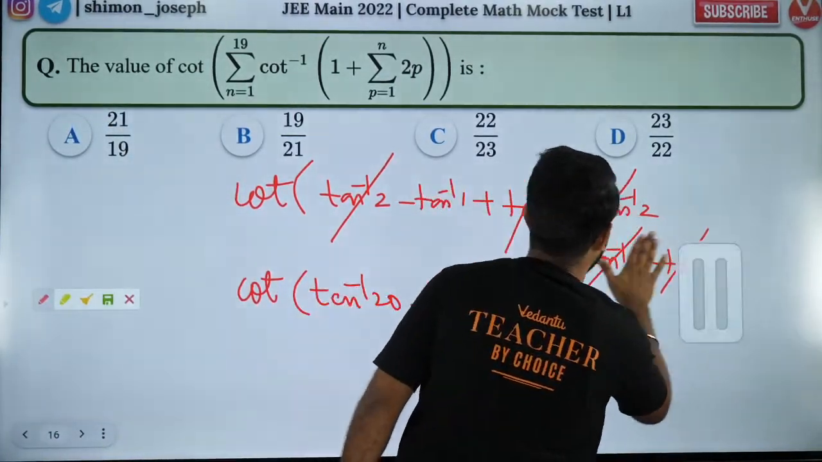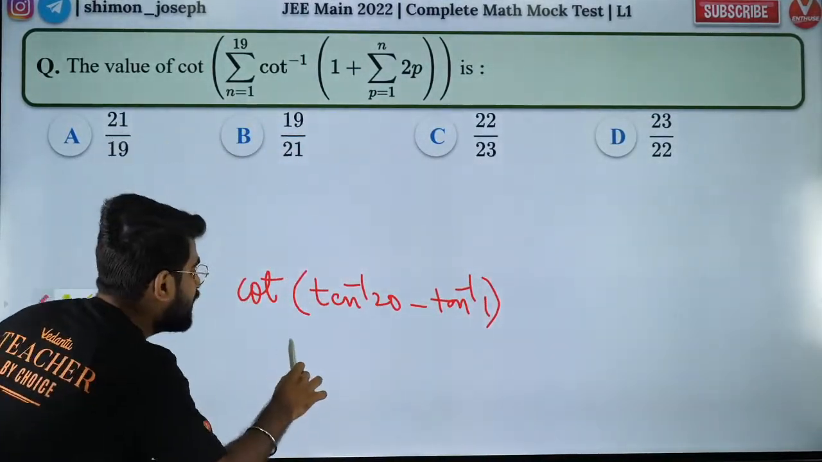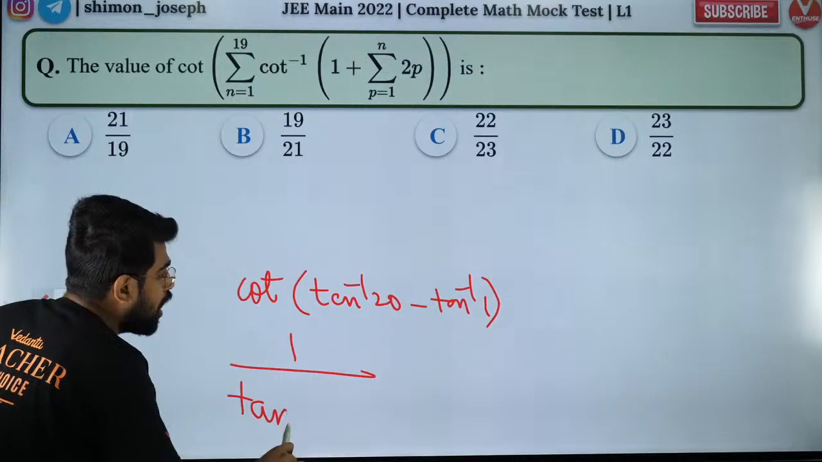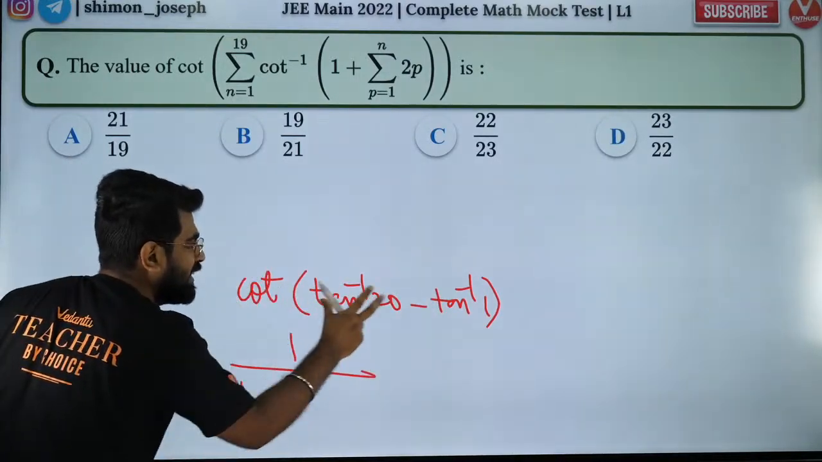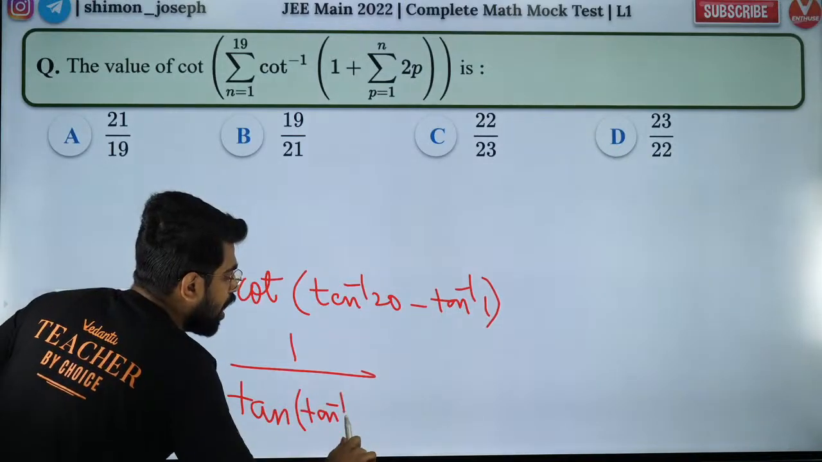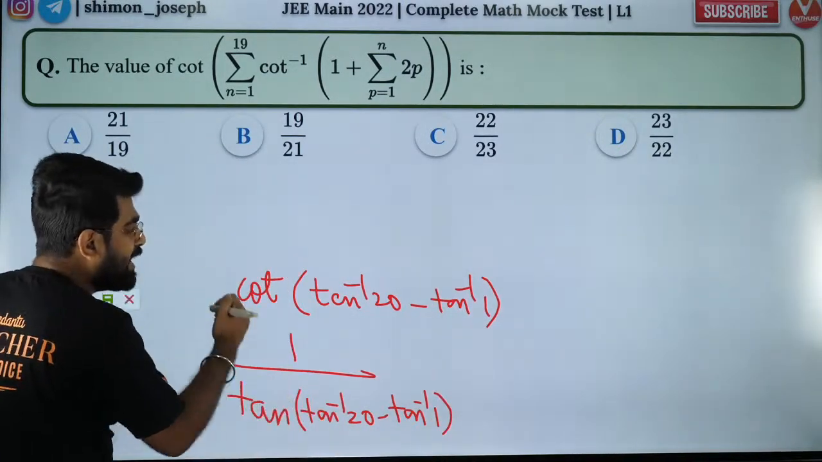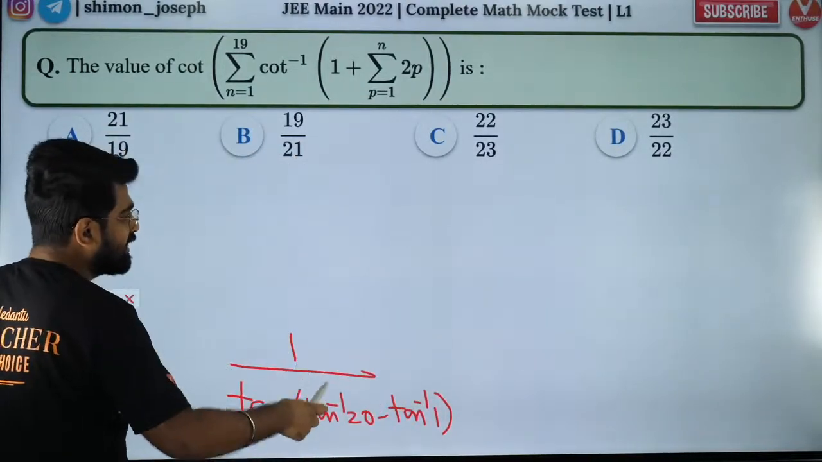Now the question is still not done because we have one final step. So here what I'll do is, I will write it as 1 by, because cot of theta is 1 by tan theta. So 1 by tan inverse of 20 minus tan inverse of 1. So I have 1 by tan of a minus b. So what is tan of a minus b?